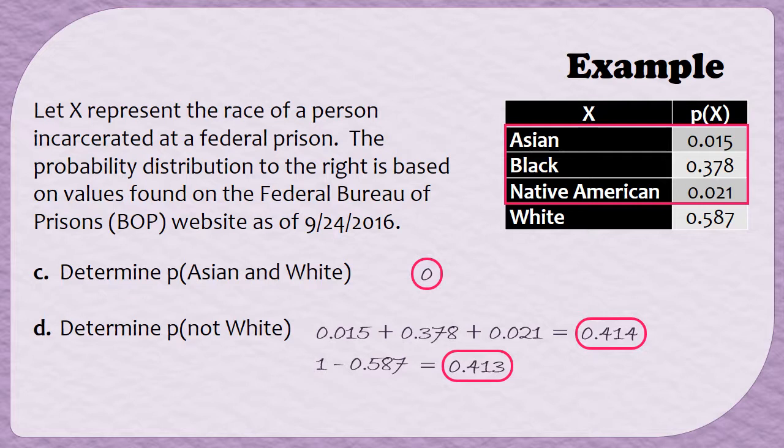Now, if both methods are correct, we should end up with the same answer either way. And we got really similar answers here, but why are they different? Well, the answers are going to be a little bit different here because in this probability distribution, these decimals were rounded values. So the reason we're getting slightly different answers is because of just rounding error. So either of these two answers would be a correct solution because both of the methods used to find them were correct methods.